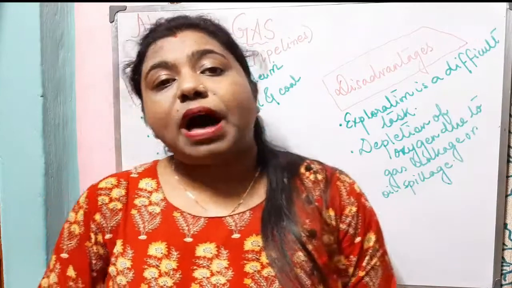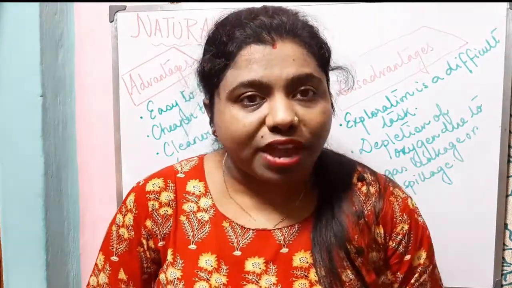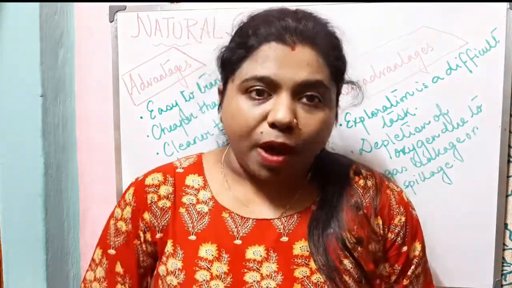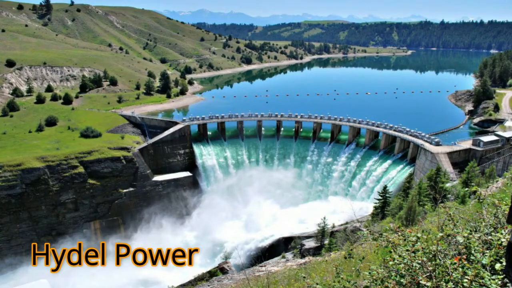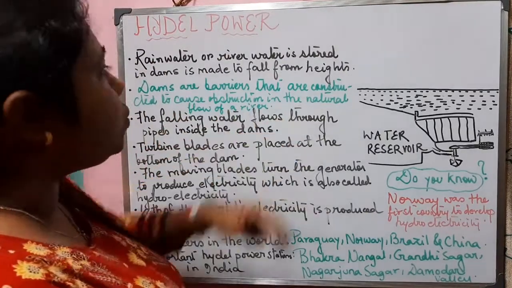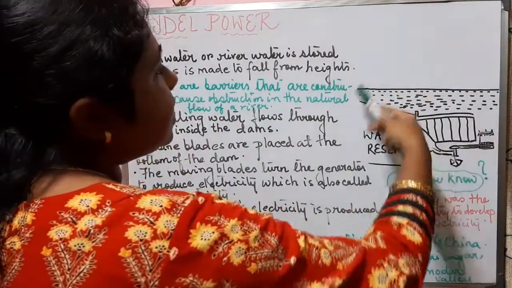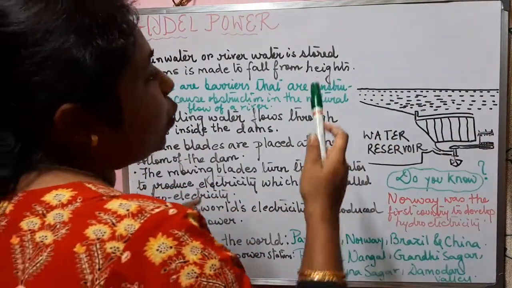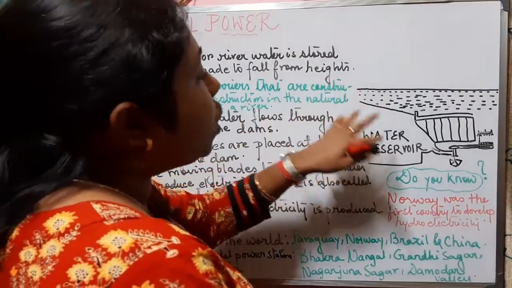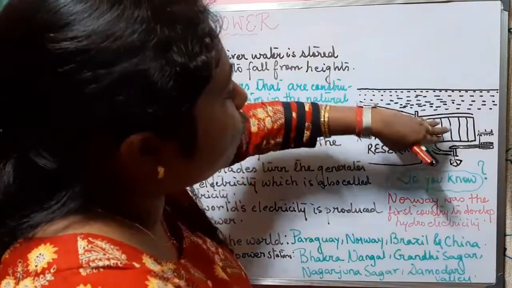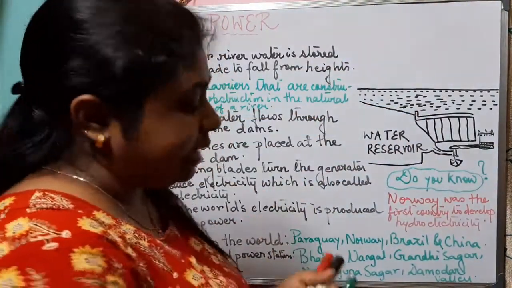Now let us know about another conventional source of energy, which is hydropower. The rainwater or river water is stored in dams. This is a diagram of a dam where the rainwater or river water is stored so that the water can be made to fall from heights. Now what is a dam?